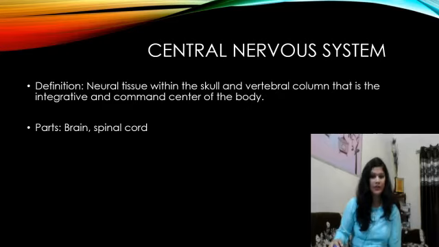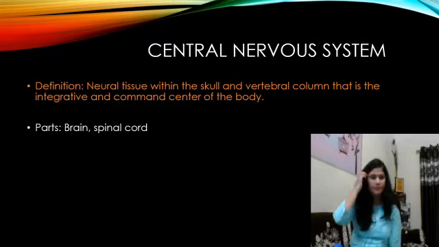The other one is the peripheral nervous system. Its neural tissues are basically outside the CNS, and its function is to convey information between the CNS and the rest of the body. Its basic parts are peripheral nerves and ganglia.